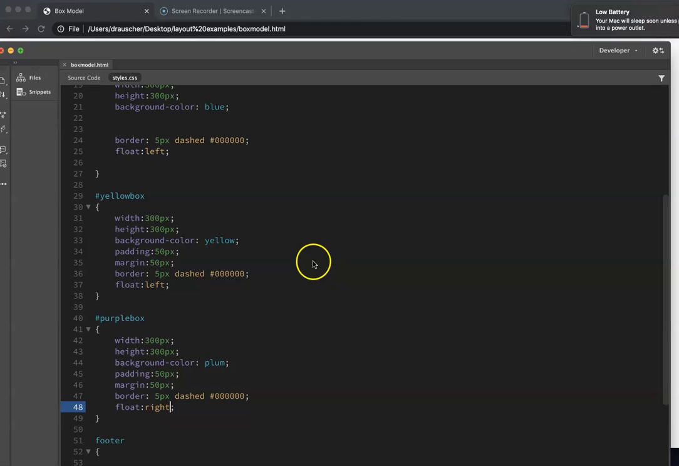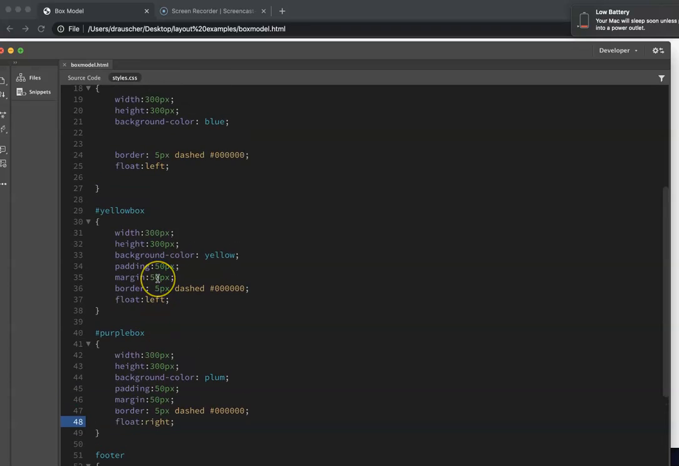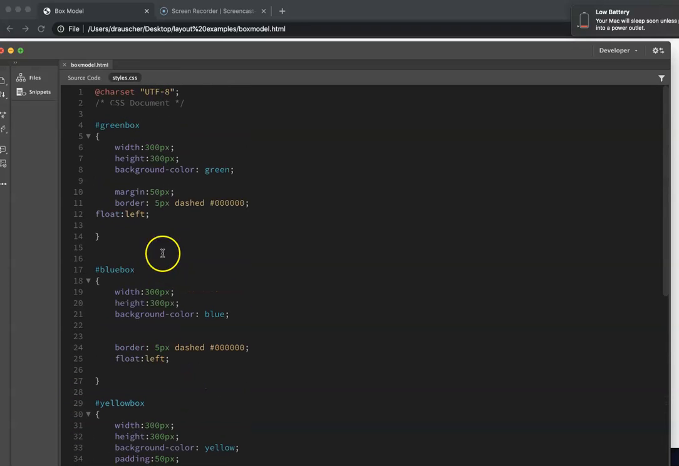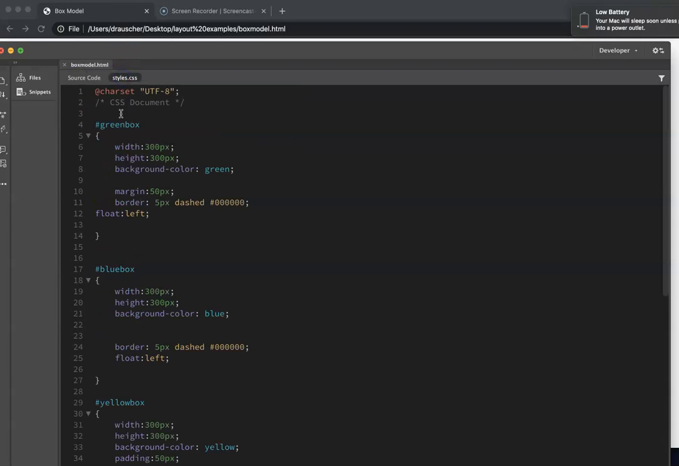Now, if I want to float both of them to the right, let's go ahead and look at the source code. So I've got a green box. I'm going to go to my green box and I'm going to float it to the right instead of the left.